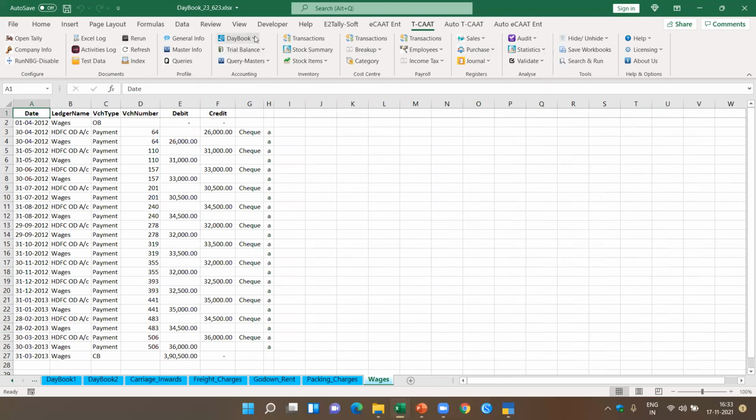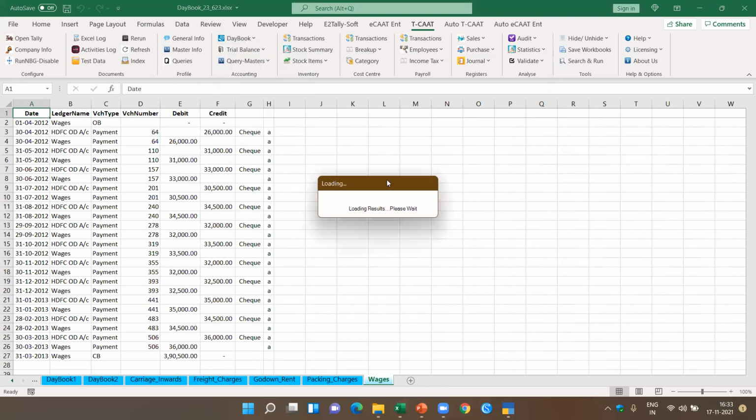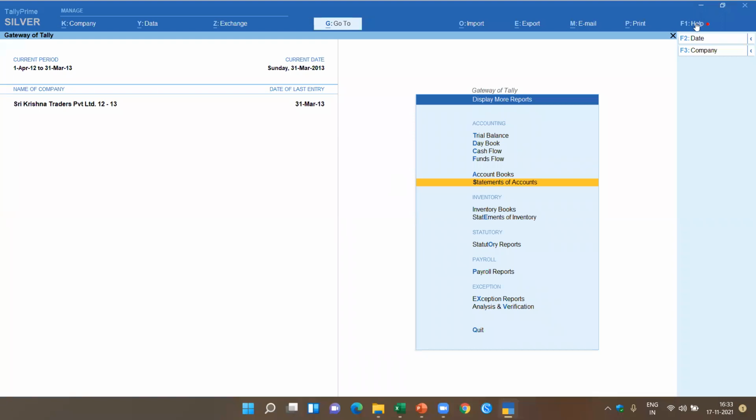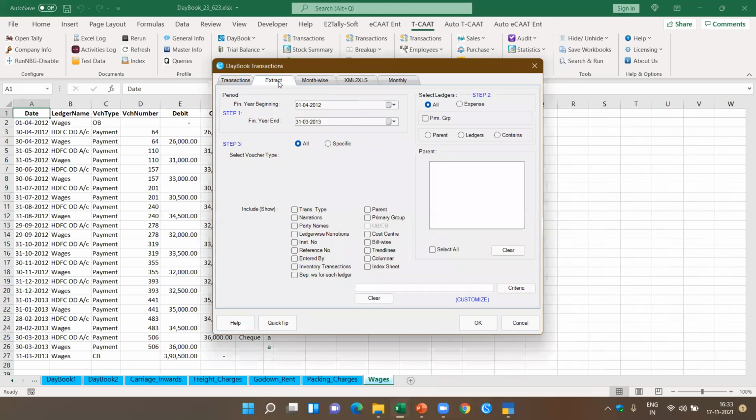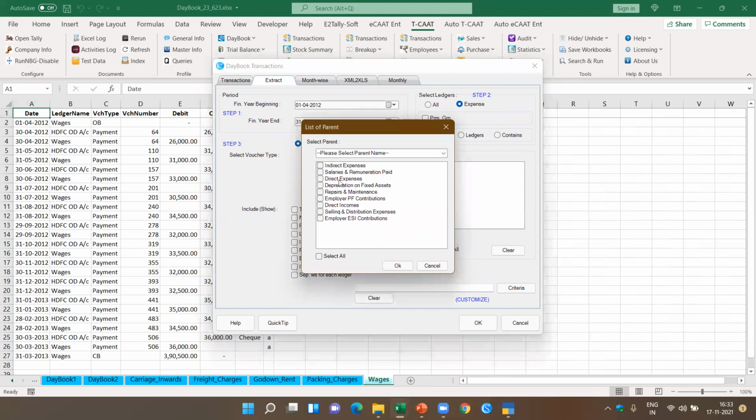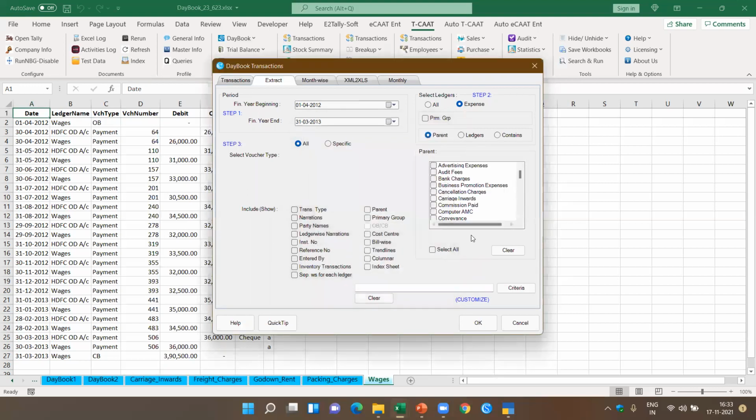Okay, now let's come further to the daybook. I'm just picking only the daybook transactions. Here, I was looking at the extract. In the extract, I can also extract only expense ledgers. Then I say parent, I can say which expense I want. Let's say I want direct expenses, I want indirect expenses, and I want all this in one sheet. I say okay, now it extracts all these accounts.